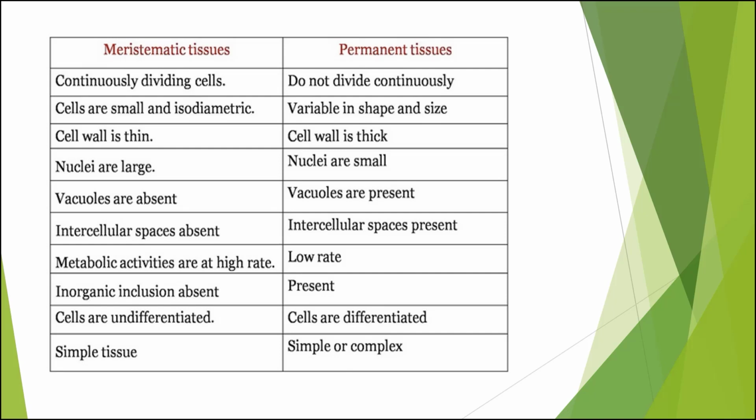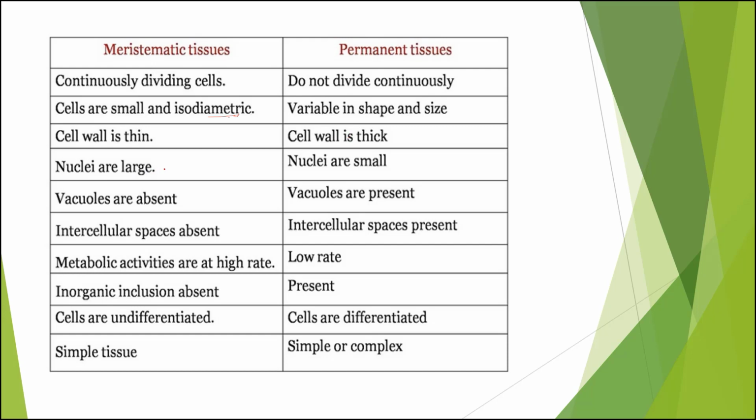And the last, what is the difference between meristematic tissue and permanent tissue, that we have already discussed. Just have a glance at it. Meristematic tissues are continuously dividing, permanent do not divide. Here cells are small and isodiametric. The word iso means equal, diametric means diameter. The cells in meristematic tissues are equal in diameter, are equal in size, which is not the case in permanent tissue. Here the cell wall is thin and here the cell wall is thick. This cell wall becomes thick and dead.